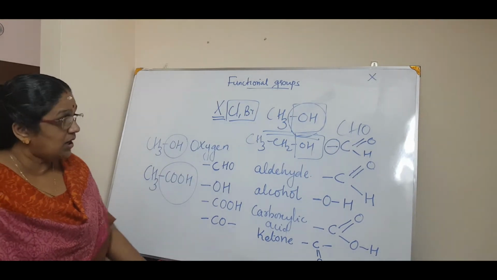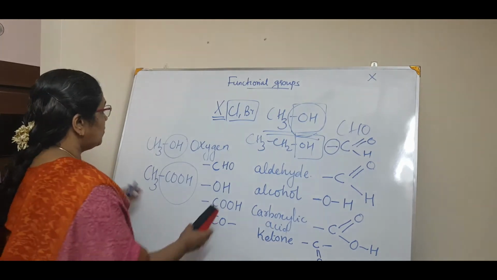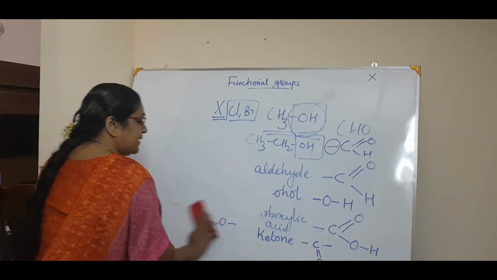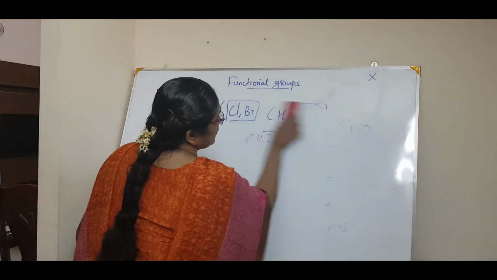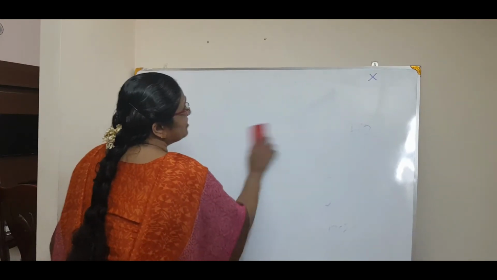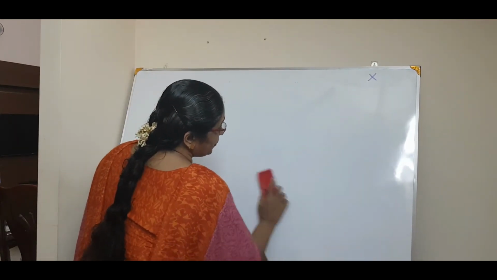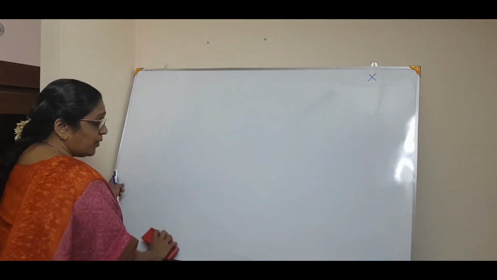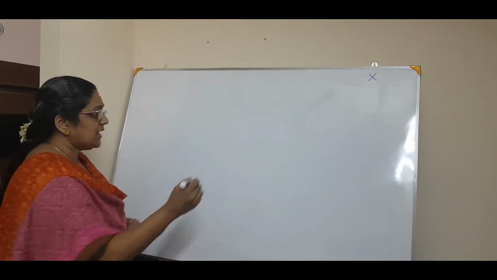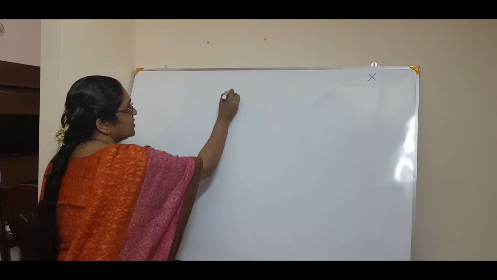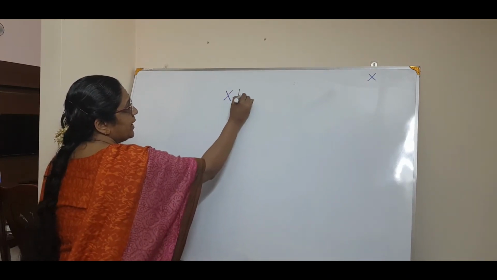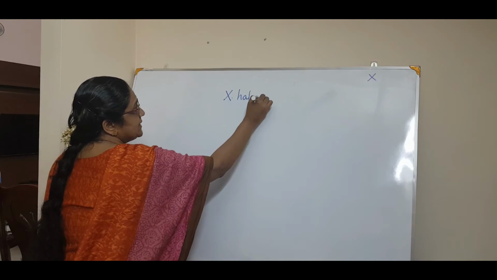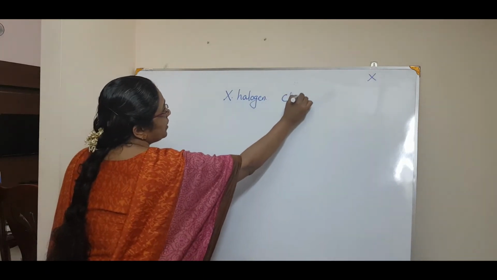I hope you understood. Once again I will sum up this functional group, because it is very, very important. Since naming is not part of this, you don't go further into details, but still you should have knowledge of how the compound goes. So once again I will tell you the functional groups. The first functional group is halogen. It can be of two types, chlorine and bromine.